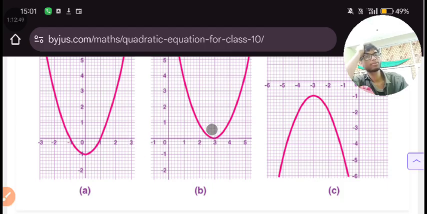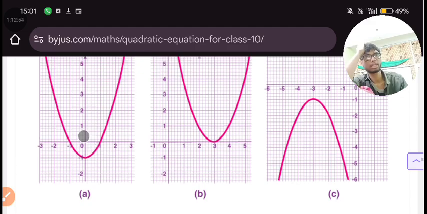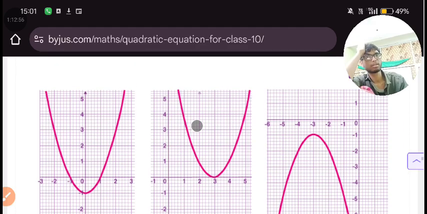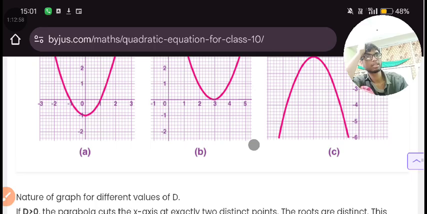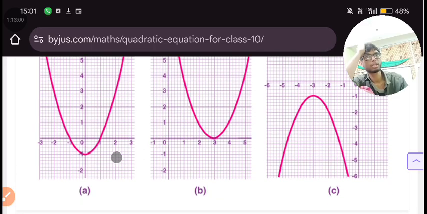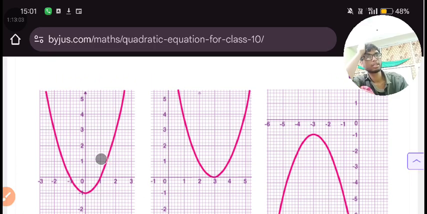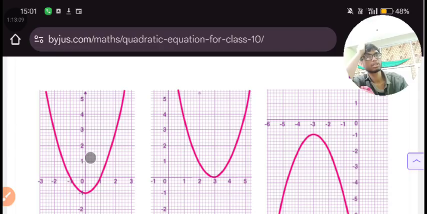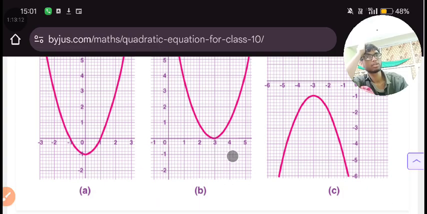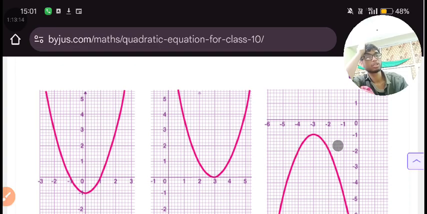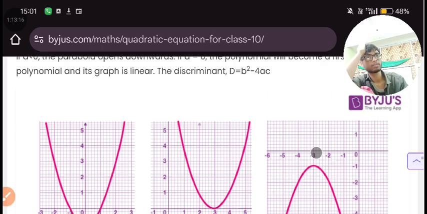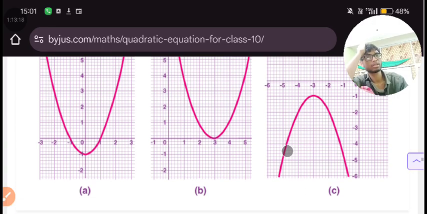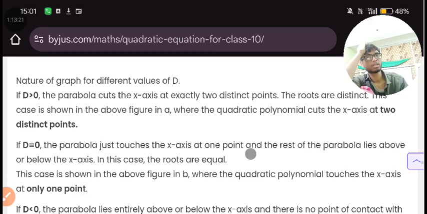These three graphs you will get by solving a quadratic equation. Either you will get this graph, or the second graph will look like that, or the third graph will look like that. It is telling that this is an intersection, and this is a touching. In this case d is greater than 0, this one is equal to 0, and this one is less than 0. This is what is happening. We are able to visualize it.